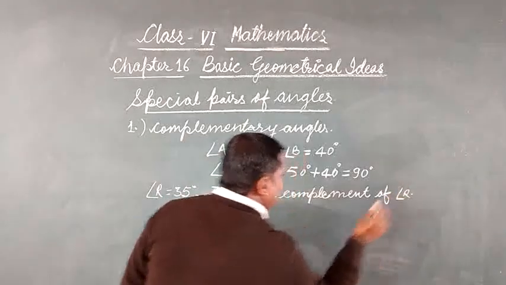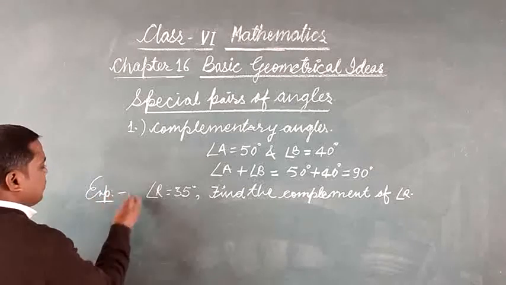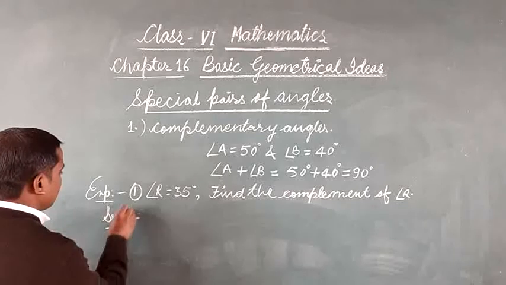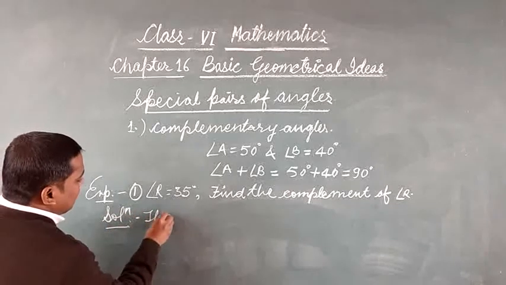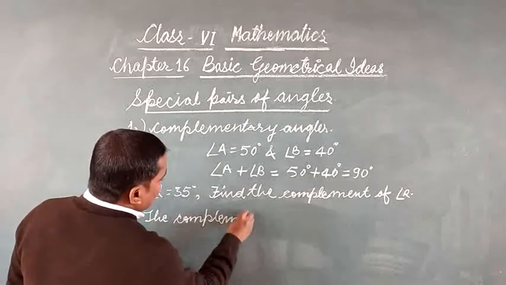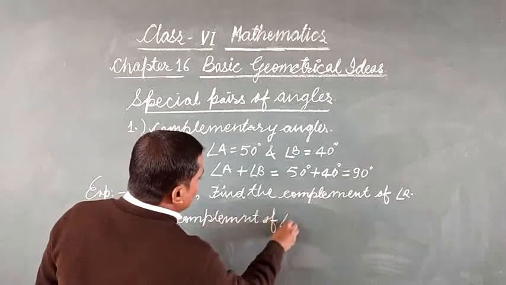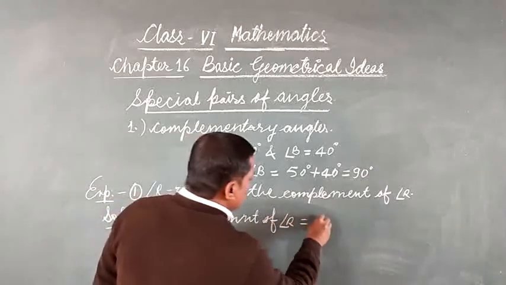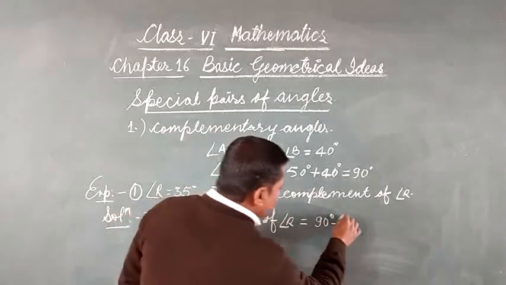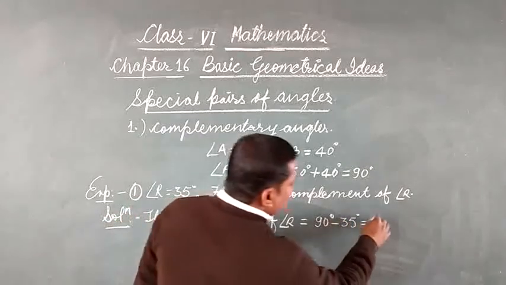You will write the solution. This is an example I am writing. So the solution is: the complement of angle R is equal to 90 degrees minus 35 degrees, which is equal to 55 degrees.